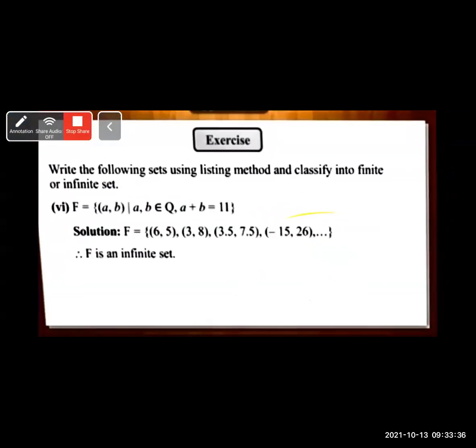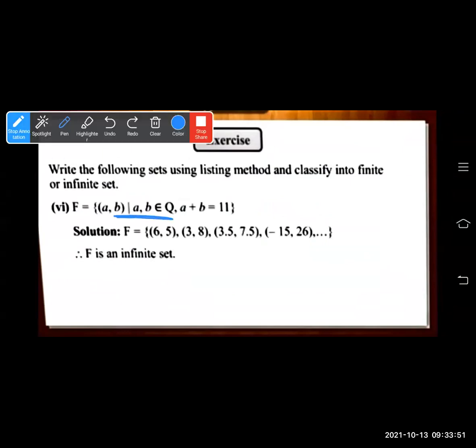Next question is F is equal to set of all ordered pairs A comma B such that A comma B belongs to Q, A plus B is equal to 11. In the previous sum we have seen that A comma B belongs to whole number, A plus B is equal to 11. Here A comma B belongs to rational number. So there are various rational numbers which will satisfy the condition A plus B is equal to 11. With decimal points, you can see so many rational numbers. So you will understand that this is an infinite set.